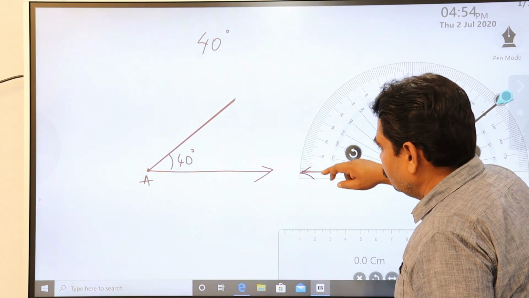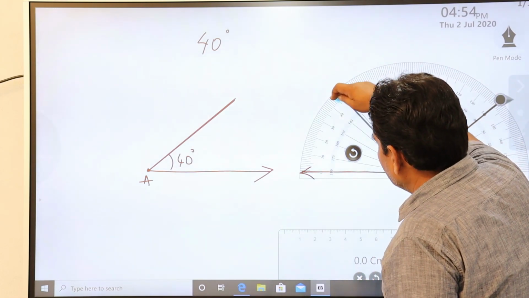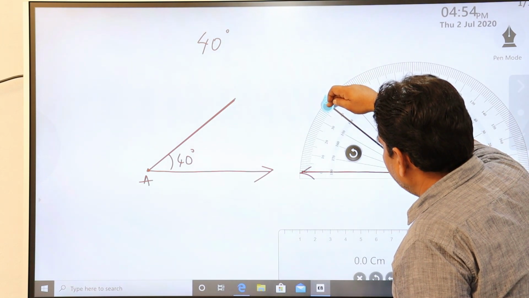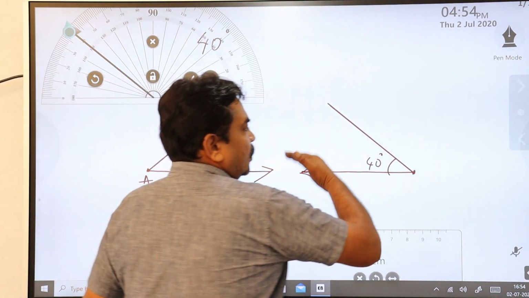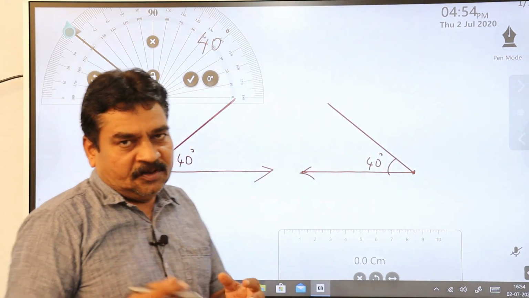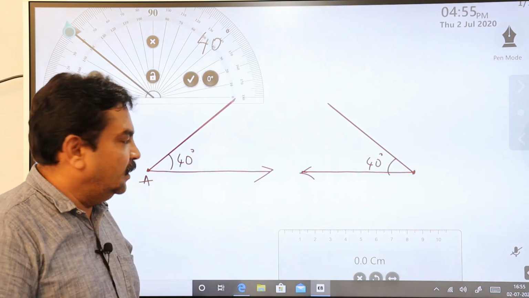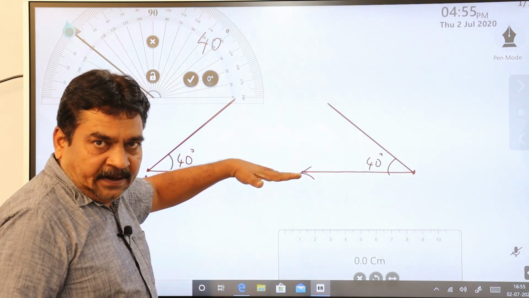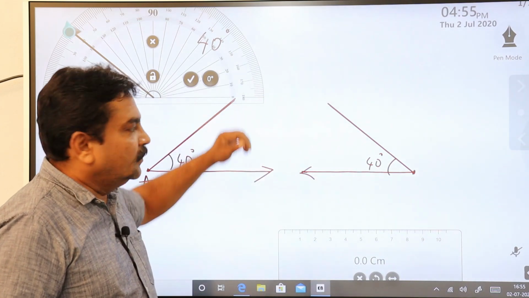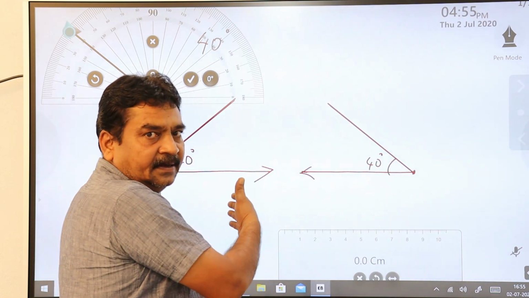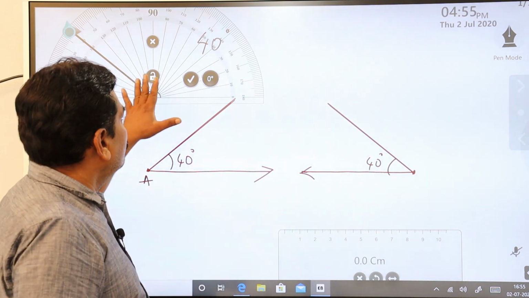So here you have 0. So 0 to 40 degrees. This is your 40 degrees. I'll change it to this one. Now this is your 40 degrees. This is anti-clockwise and this is clockwise. Remember, don't make the mistake. Start measuring the degree by observing the direction of the ray. If the direction is this way, then start considering 0 from this side. And if the ray direction is this way, then start measuring 0 from this side. In that way you are going to draw an angle.